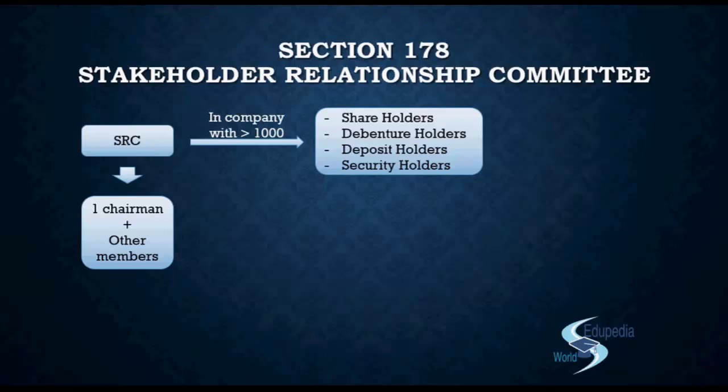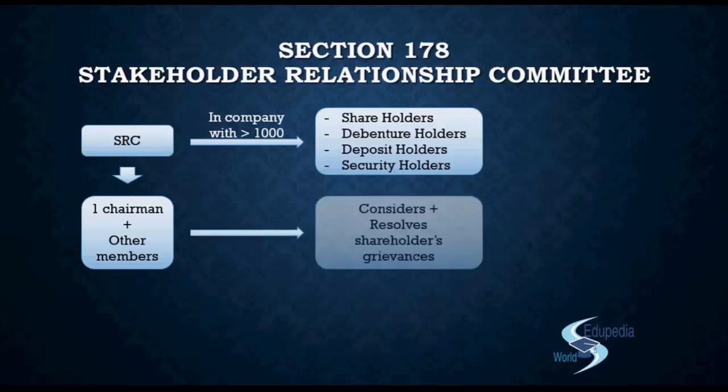1001 shareholders are the minimum. They can go up to 10,000, any limit, right? So maybe for them they will need some more directors, so they will have a number of directors with the chairman. Otherwise they will not have other members with the chairman, they will just have one or two, right? Now what they basically do is they consider plus resolve the shareholders' grievances. So if the shareholder has any grievance, now they know whom to approach. They will approach the stakeholder relationship committee.